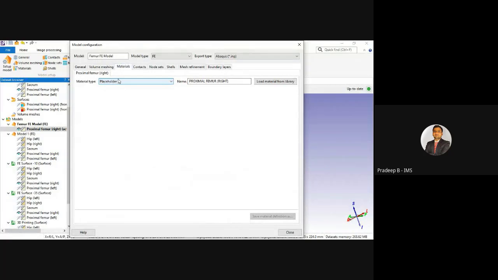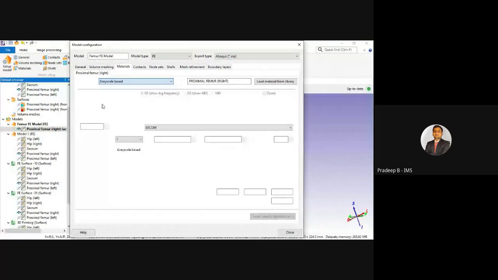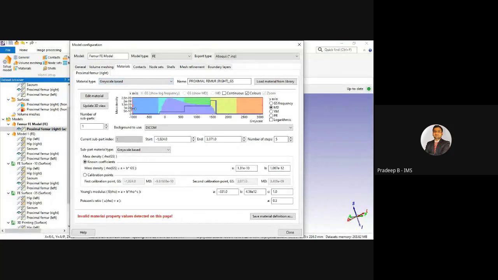Okay, so for material, we are just going to select the material as grayscale based. So here we can see this histogram. We are going to provide the material property based on the grayscale values. We just have to select the range of grayscale values. Here we can increase the number of steps to 10, or we can start this value from 0. And we are just going to change this coefficient.